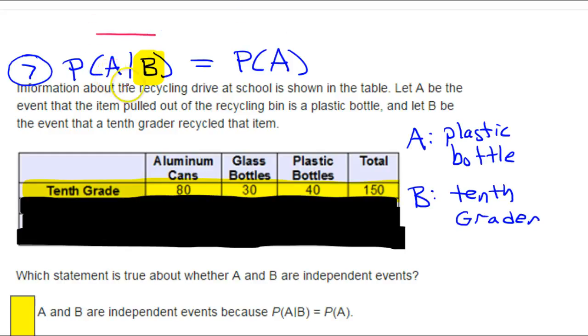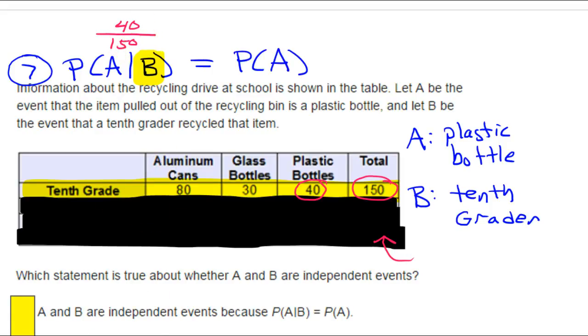If I'm talking about plastic bottles, then plastic bottles are the target, so that would be 40. When we talk about the total, notice I'm using the 150, not whatever I just blacked out, because we're given that we're dealing with a 10th grader. So the total is just the total of 10th graders. That's all that matters. So 40 out of 150.